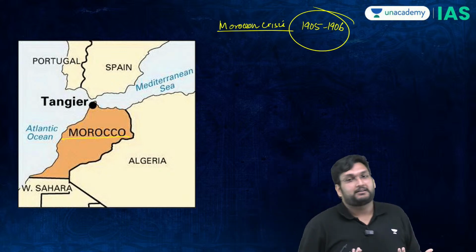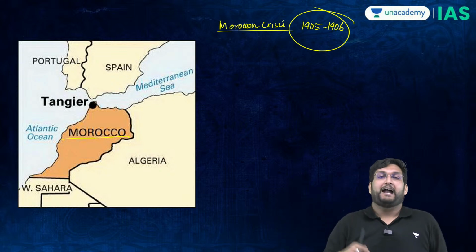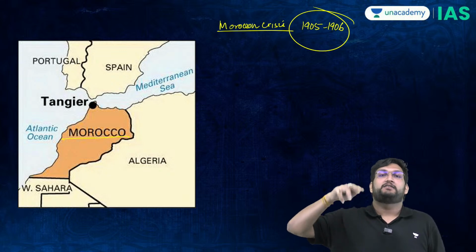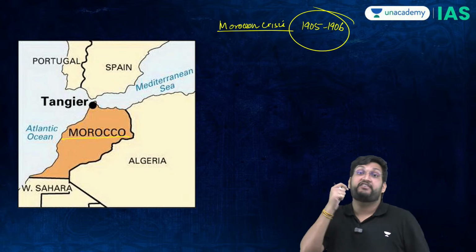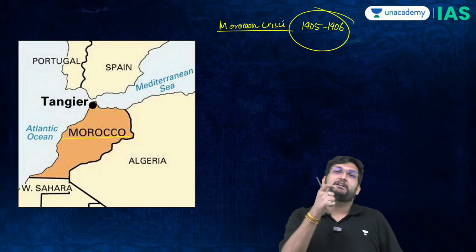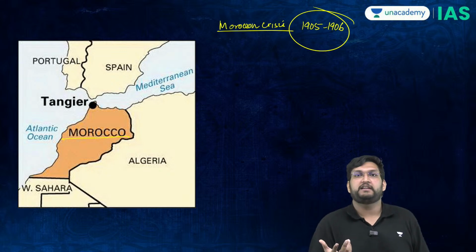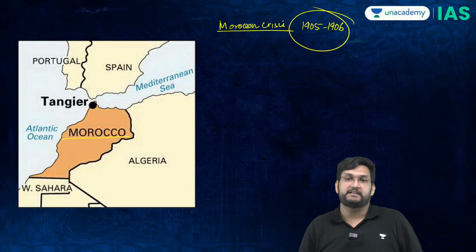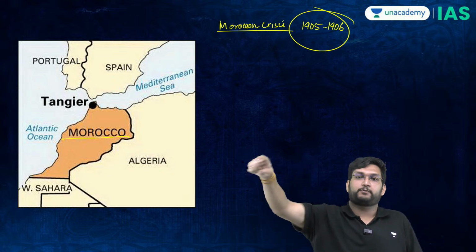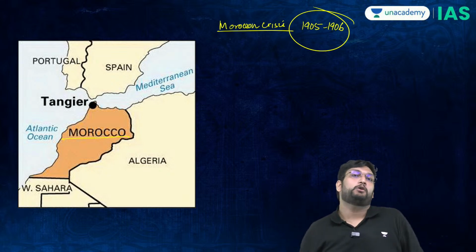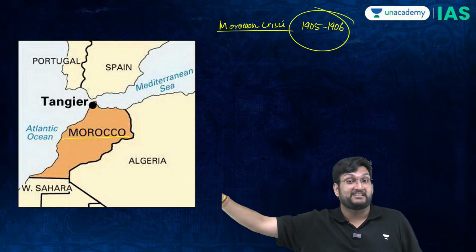Now, if you were the French, you would obviously not like this, that the Germans are talking about a sector which you control. As soon as the Germans go back to Germany, there will be an assertion by the French in Morocco, where the French will capture the police and the treasury. As soon as that happens, Germany will feel that the French are trying to undercut Germany itself. And this is where there will be a conference held by the Germans, where they will say, Sultan is protected by me. But the French will also hold a conference in which everybody will say, yes, Morocco is of the French.